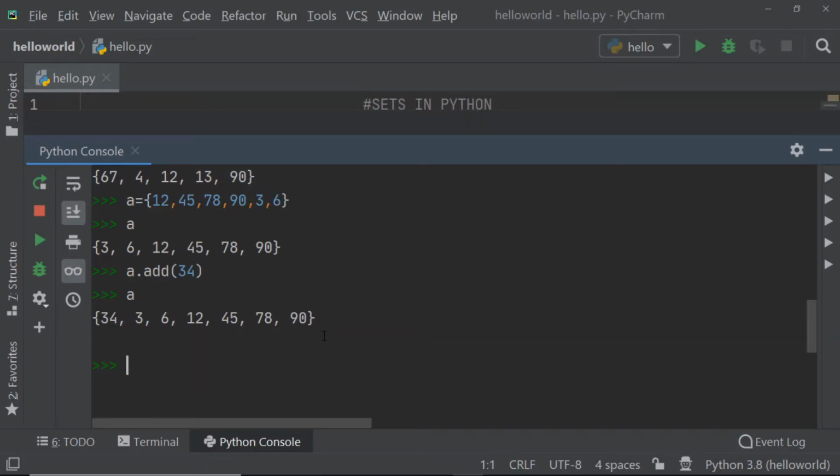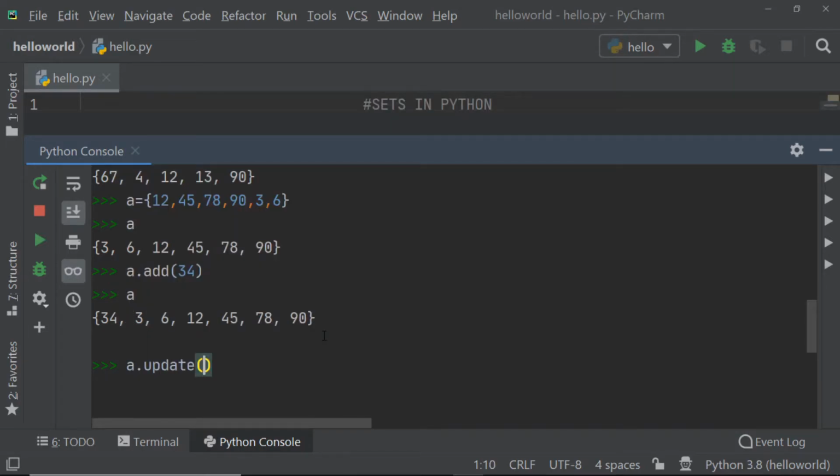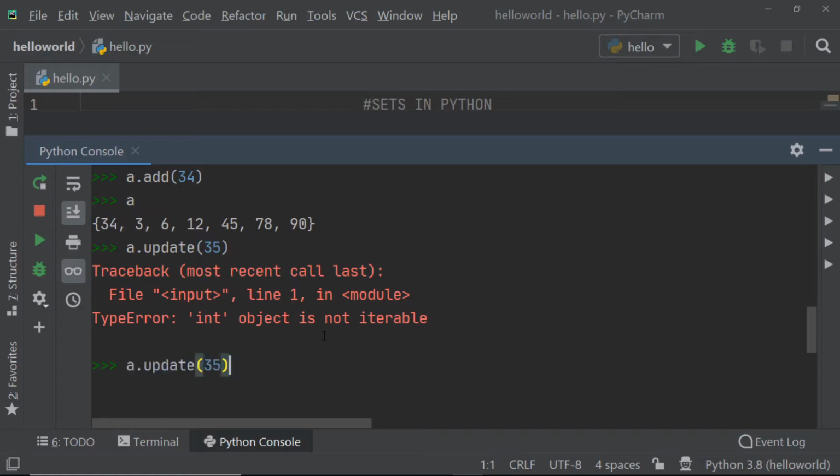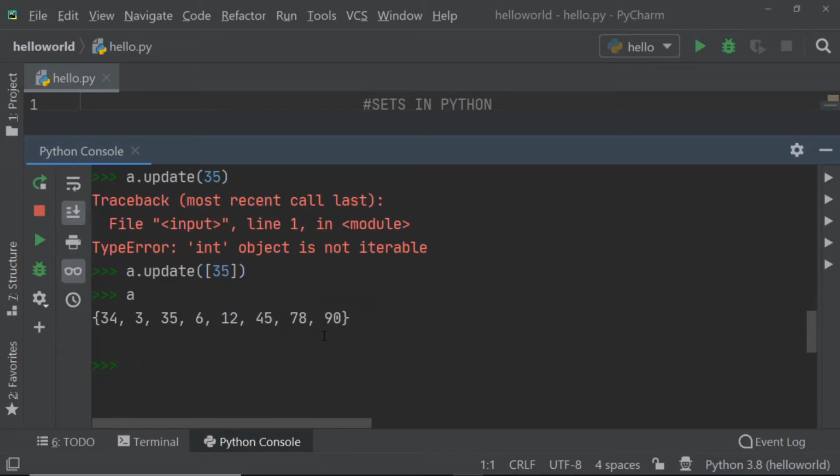Now we have another method called update, which is also used to add elements to your set. So if I try another number, let's say 35. Oh, I missed the bracket here. The update method is used with a square bracket. So if I try to display my set here, I will get 35 added in my set.